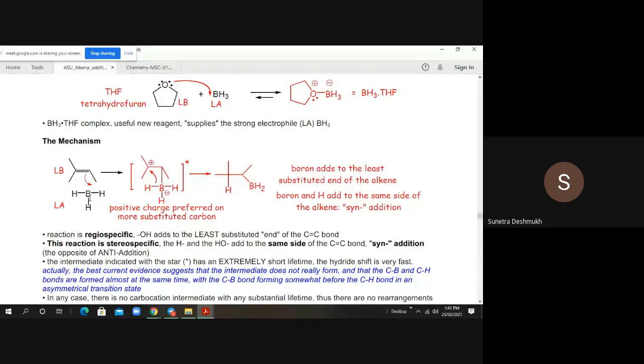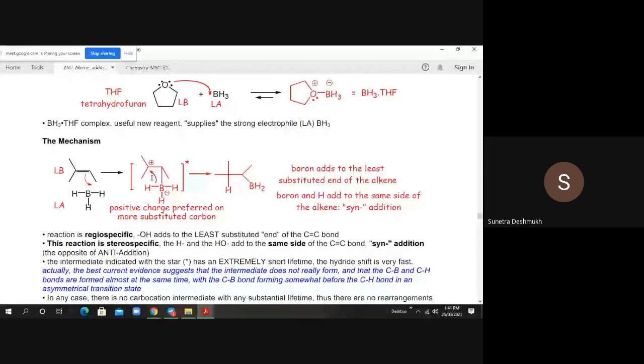Now we are going to do the addition of BH3. Boron is electron deficient and acts as a Lewis acid, and the carbon-carbon double bond acts as a Lewis base. So this is a reaction between a Lewis base and a Lewis acid. This lone pair forms a bond between boron and carbon because boron doesn't have enough electrons. Once we form this bond, the carbon-boron bond is formed.